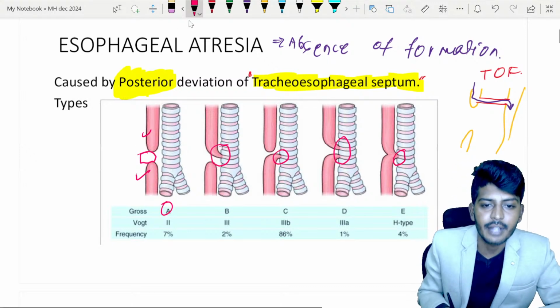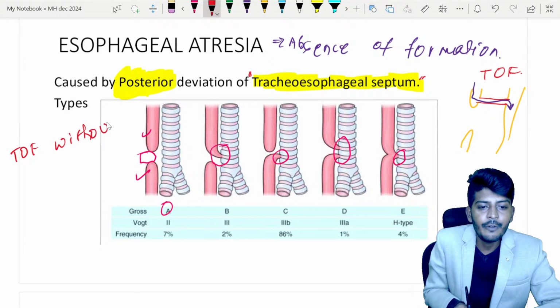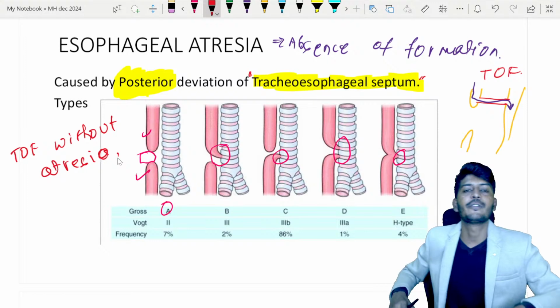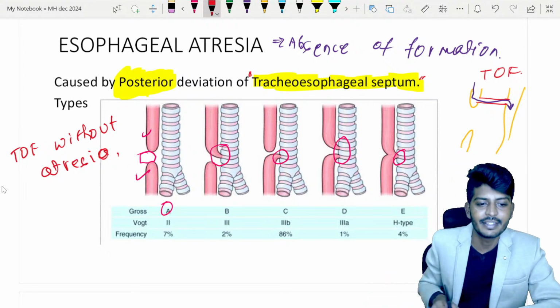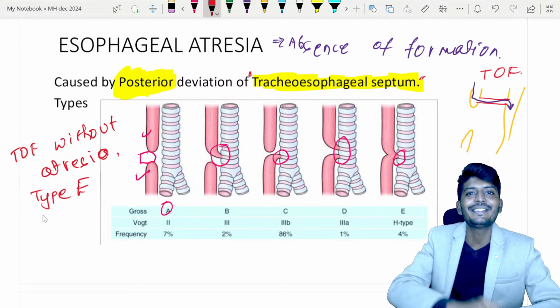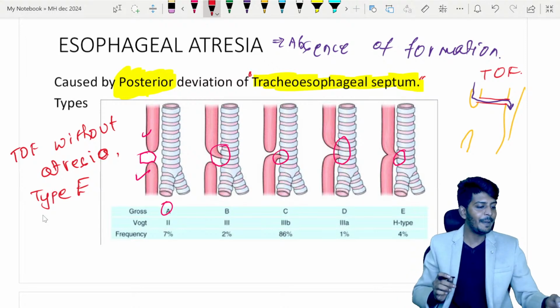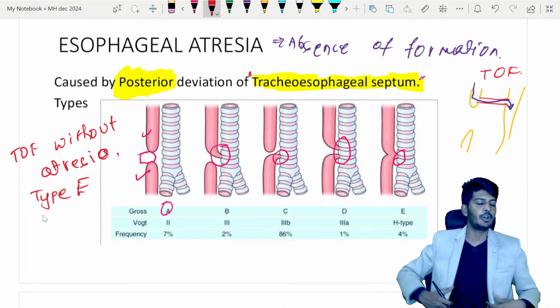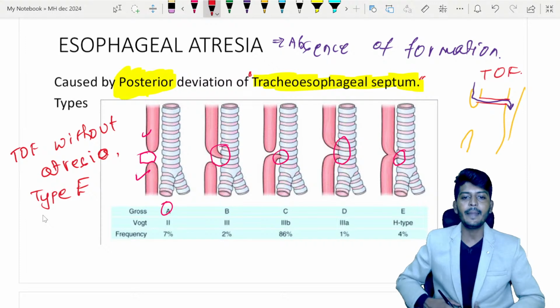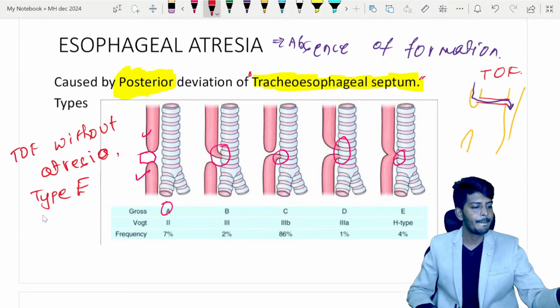So the first one is tracheoesophageal fistula without atresia. The question is, tracheoesophageal fistula without atresia is seen with what? Type E. Now the next commonest question will be, which is the common type? Now you people will tell me which is the common type. Take a guess. Which is the most common type of esophageal atresia, tracheoesophageal fistula?